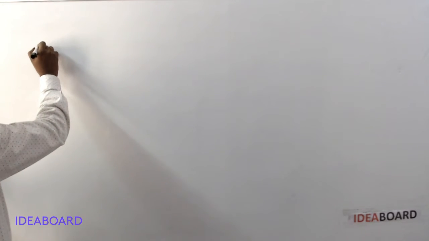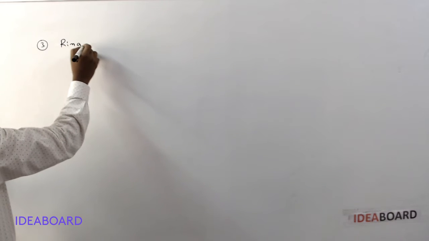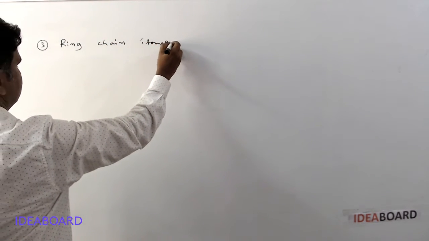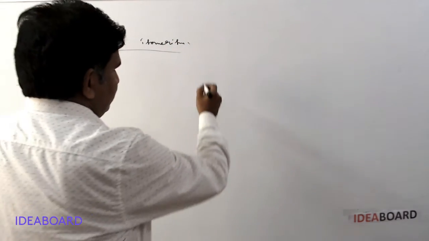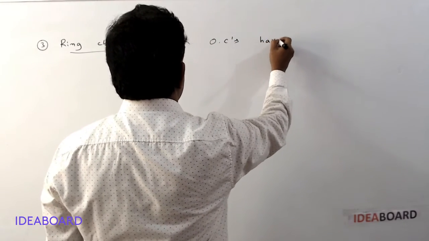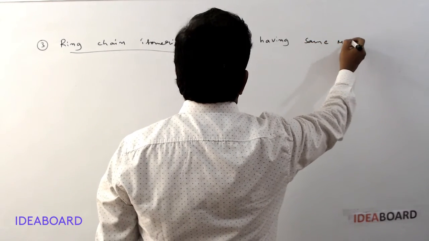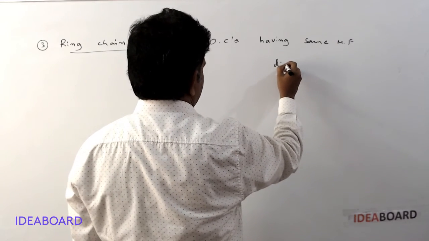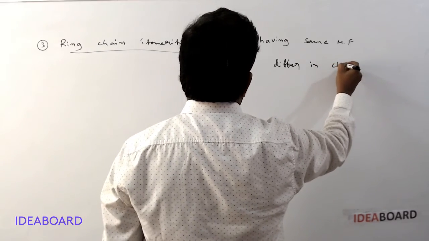Next, the third type in structural isomerism, that is ring chain isomerism. Organic compounds having the same molecular formula but differing in chain.